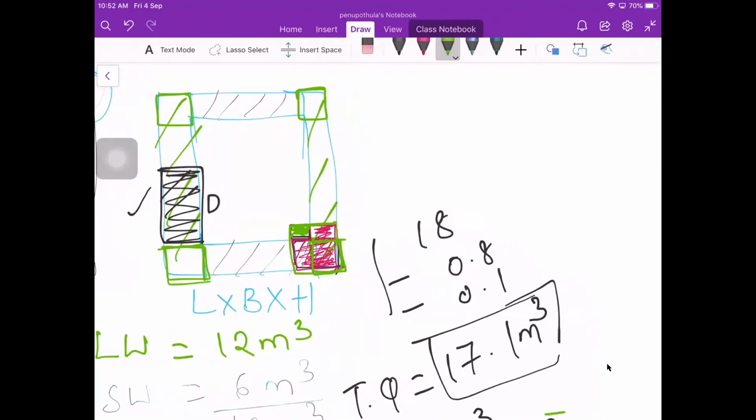Generally, for the column, mostly a residential building will have a size of 9 inch by 9 inch. That is the only difference here.